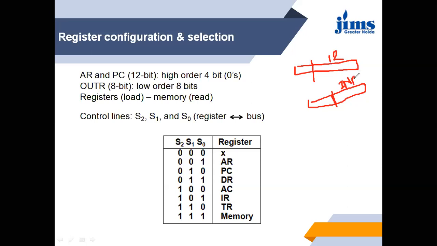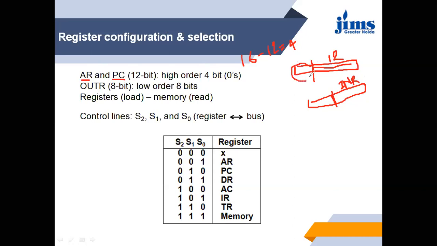So when we have to use the address register and program counter, 4 bits are left, since these use 12 bits and 16 minus 12 is 4. In this case it will hold the last 12 digits, meaning the first 4 digits are left.